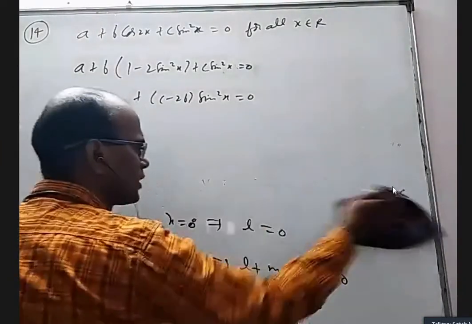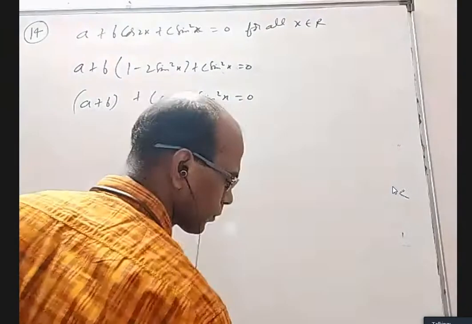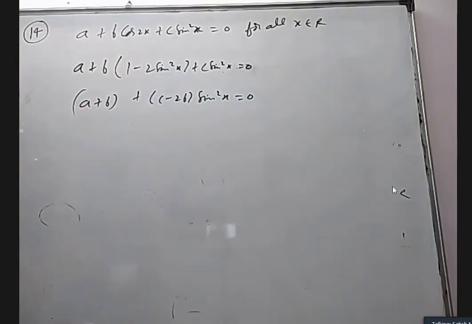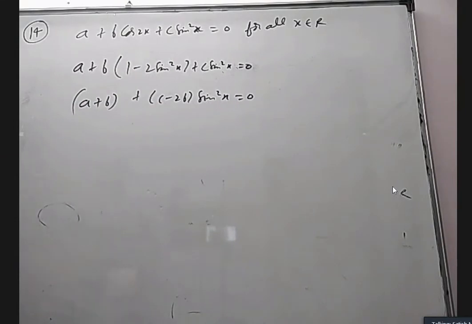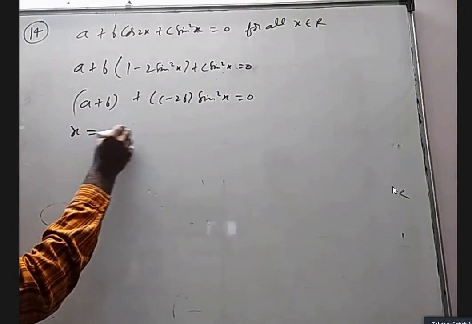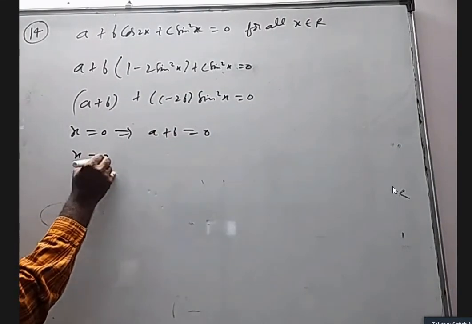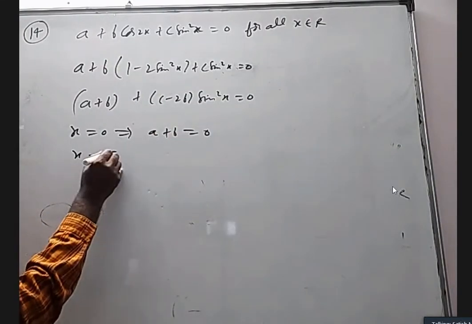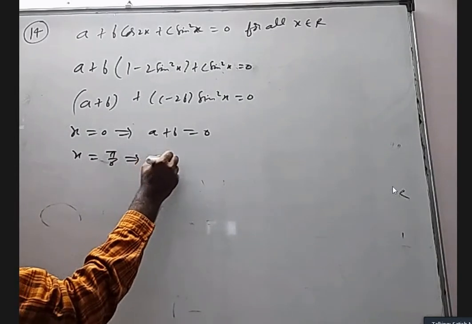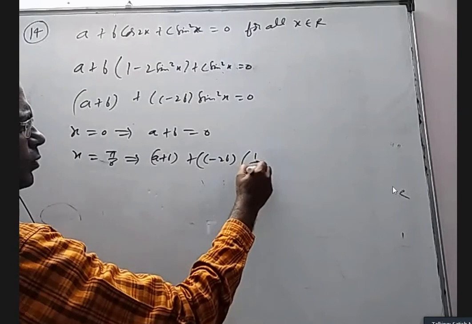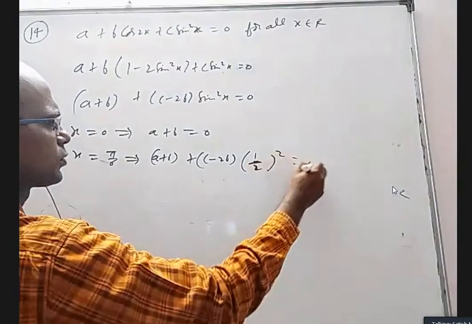In the same way here, if you have something plus something into sin square x, this must be 0 and this must be 0. So how to prove that? Put x equal to 0, you will get a plus b equal to 0. Put x equal to 30 degrees or pi by 6. You will get a plus b plus c minus 2b into sin 30, which is 1 by 2, whole square, equal to 0.